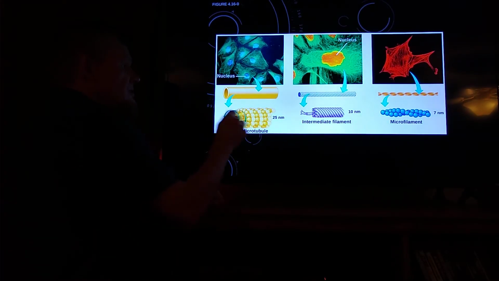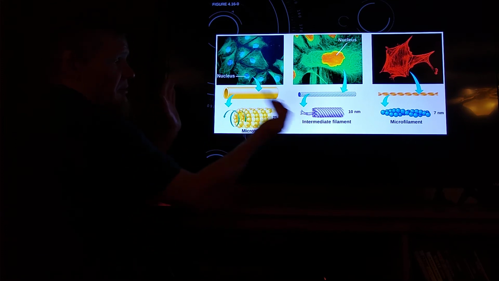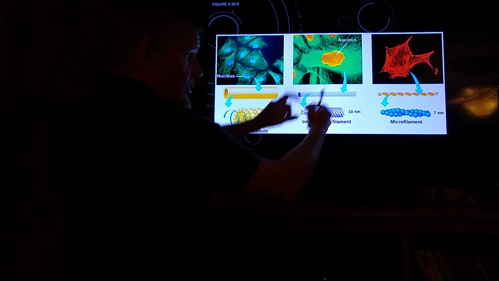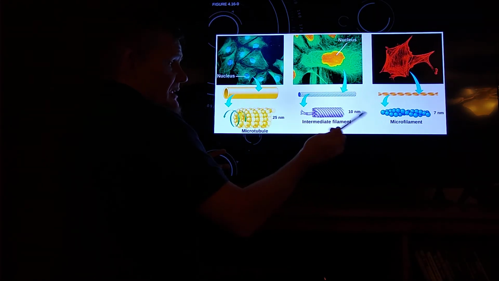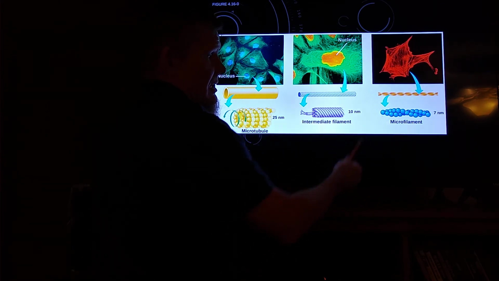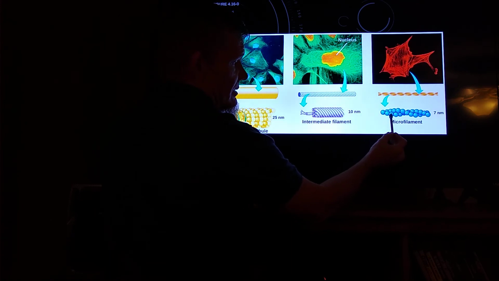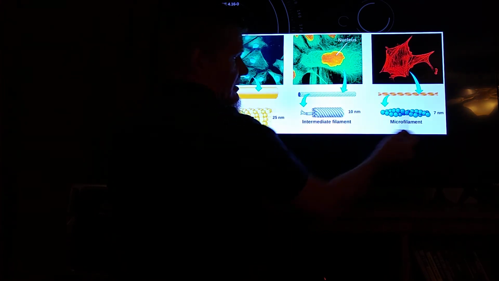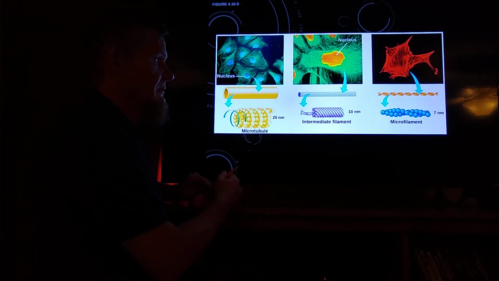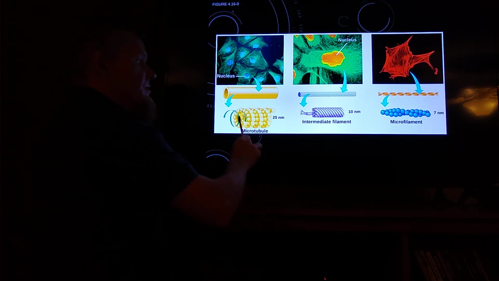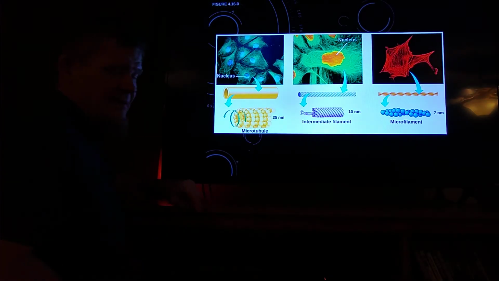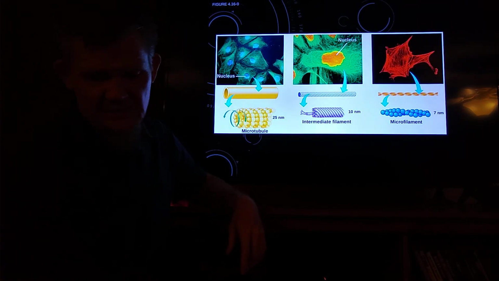Here we see microtubules. It's like a hollow tube. They resist compression. Here we see intermediate filaments. They're woven like ropes. They're intermediate in size. And last is microfilaments. These are the threads. These are made of actin. And in this picture right here, these little ping pong balls, those are actin subunits, little pieces of the cytoskeleton. So these three structures, microtubules, intermediate filaments, microfilaments, make up the skeletal elements of a cell, the guts inside a cell.